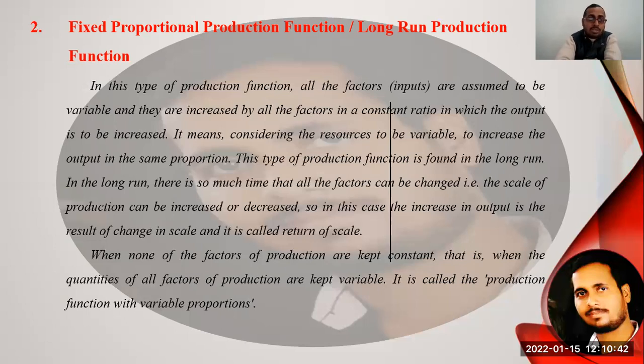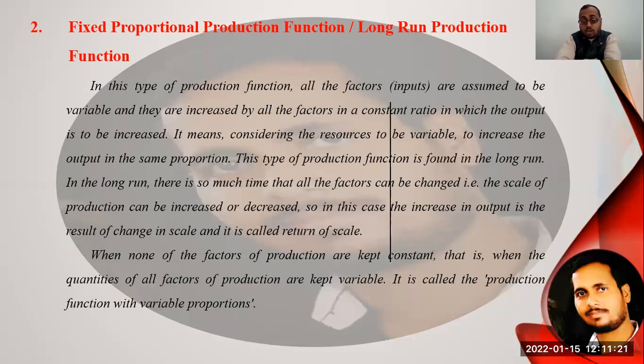So in the long run, there is so much time that all the factors can be changed. That is, the scale of production can be increased or decreased. So in this case, the increase in output results from changes in scale, and it is called the returns to scale. Students, when none of the factors of production are kept constant, that is, when the quantities of all factors of production are kept variable, it is called the production function in the variable proportion.